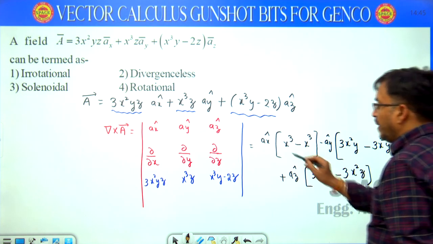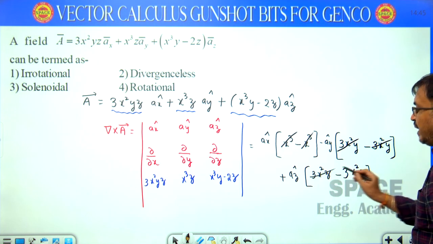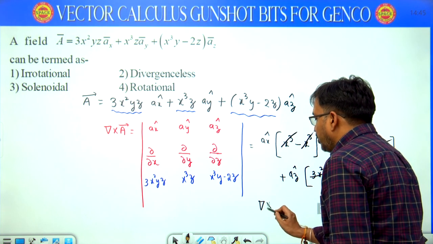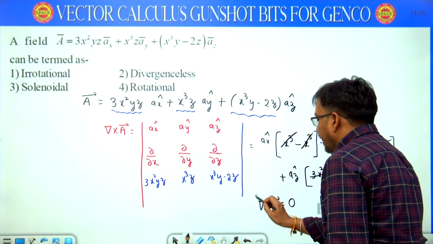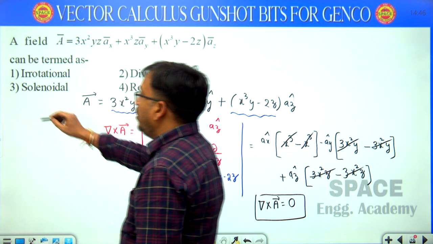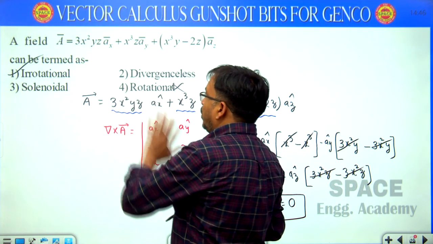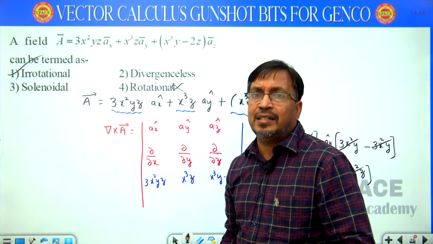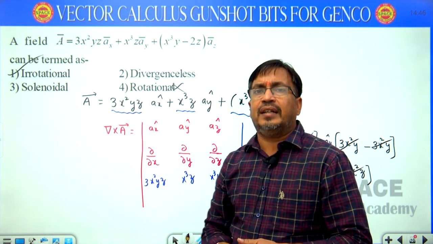Now x cube cancels, 3x square y cancels, 3x square z cancels. Therefore curl A equals 0, hence it is irrotational, that means not rotational. See the other two options, solenoidal and divergenceless. Here that condition is not given, so the exact answer, irrotational, is the correct answer.